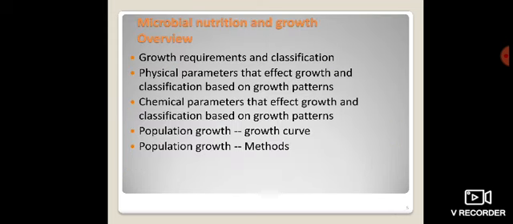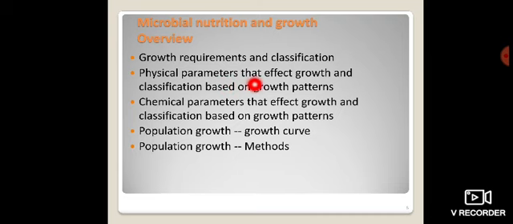Now to the next point, these are the few essential points we are going to consider in the next discussion. The points are growth requirements and their classification, meaning the basic requirements for the growth of your microorganism and how they are classified.